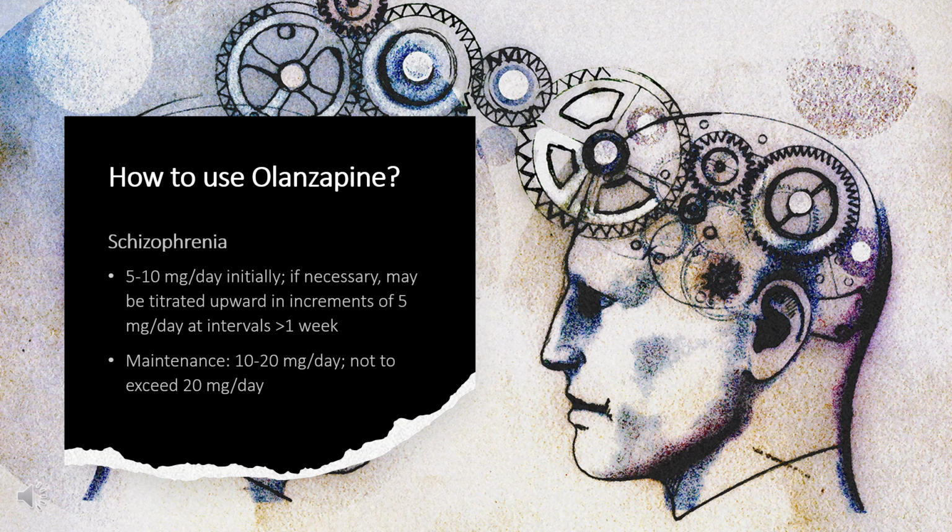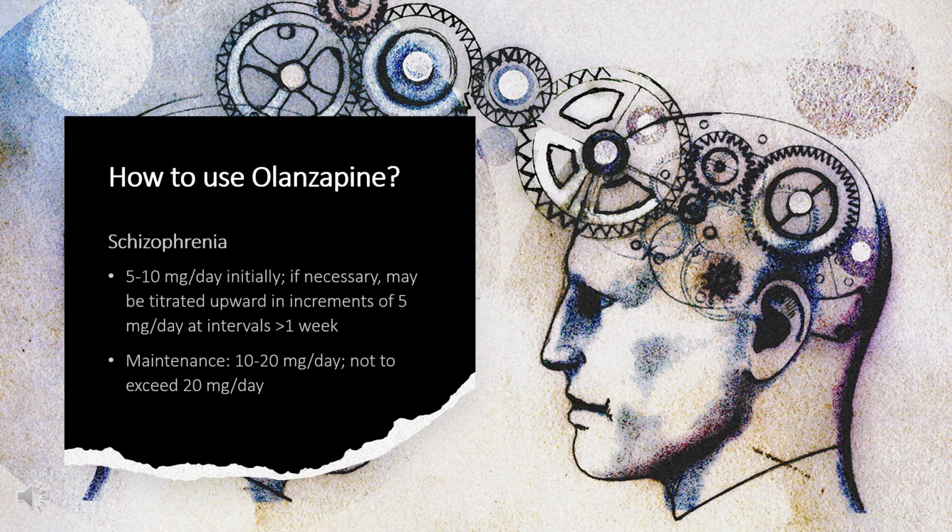How to use olanzapine. Schizophrenia. PO: 5 to 10 mg/day initially, if necessary, may be titrated upward in increments of 5 mg per day at intervals of 1 week. Maintenance, 10 to 20 mg/day, not to exceed 20 mg per day. Recommended IM extended-release dose based on oral dosage.